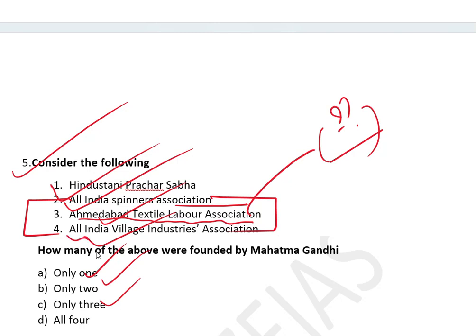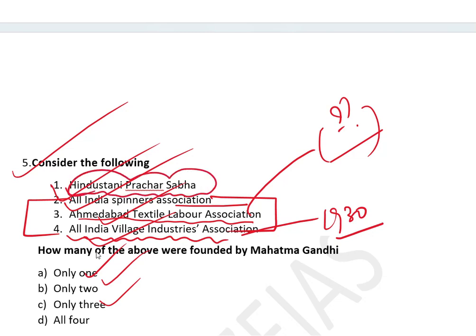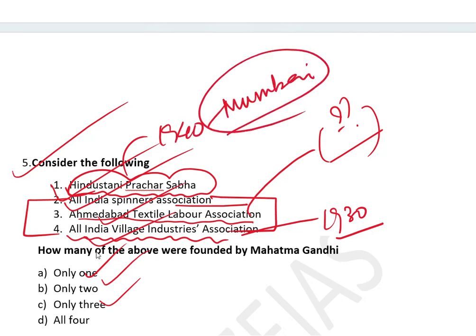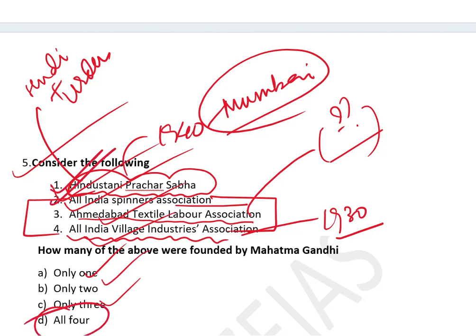Gandhiji also established the All India Village Industries Association in the 1930s. But many of you must not be knowing that Gandhiji also established Hindustani Prachar Sabha in the 1940s in Mumbai. This office is in Mumbai. Hindustani language is a mixture of Hindi plus Urdu. So Gandhiji also established Hindustani Prachar Sabha. So the answer will be all four.